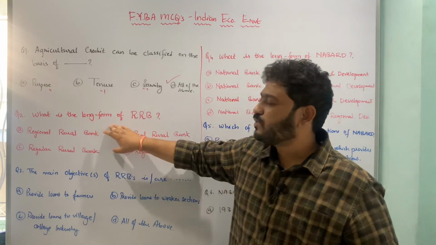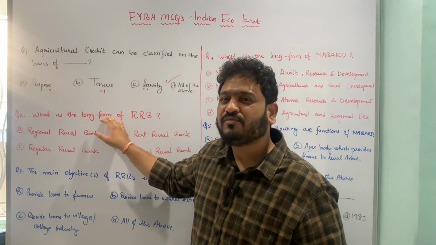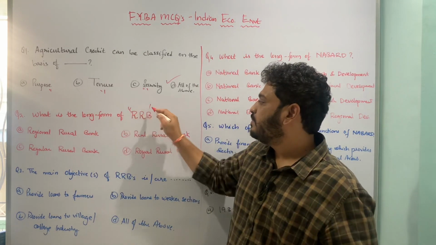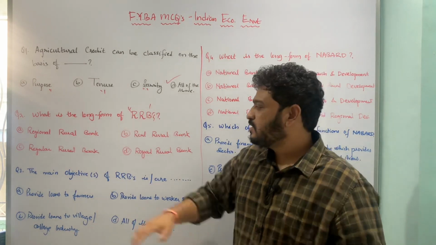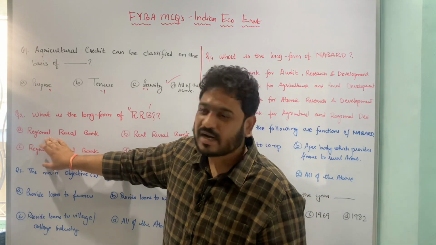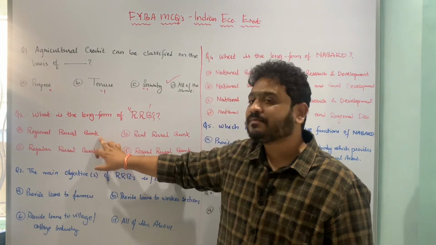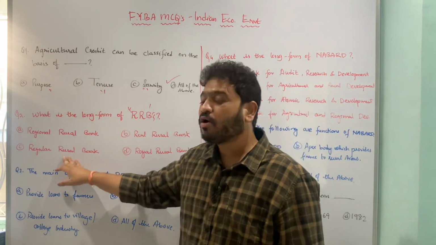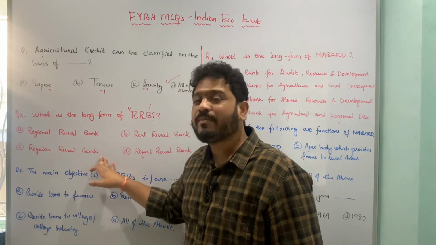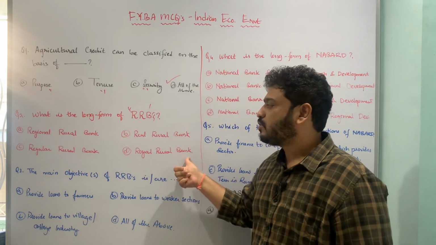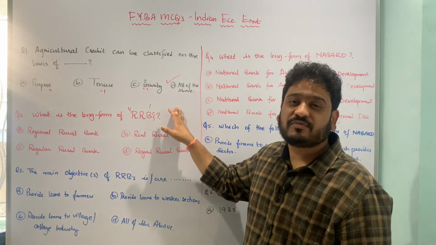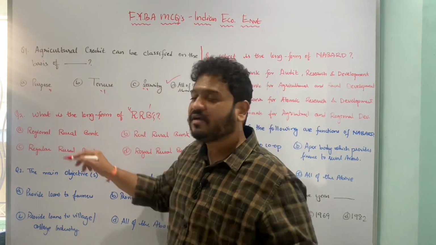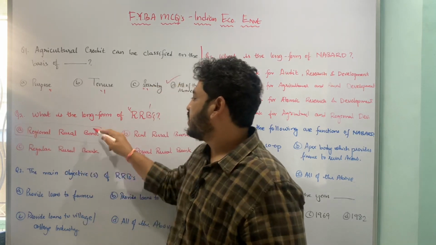Let us now move to the next question, which is a long form sort of a question. It says that what is the long form of RRBs? So now the underlying options available to us are A, regional rural banks or bank, then we have real rural bank, then the third option is regular rural bank, and the last option is a royal rural bank. So it is a long form sort of a question and you might get such questions. Here the correct option is option A, regional rural bank. So this is the correct answer.